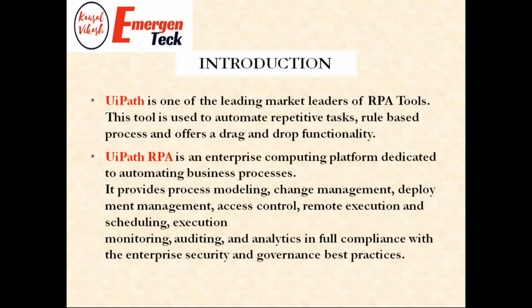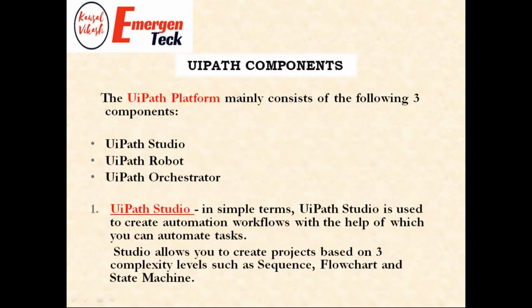I'm not sure whether you have heard about the Gartner report. If you have seen the Gartner report, UiPath is one of the top RPA tools in the market. It has three components: UiPath Studio, UiPath Robot, and UiPath Orchestrator. In UiPath Studio we do the development; whatever automation we are going to build, we build in the studio.